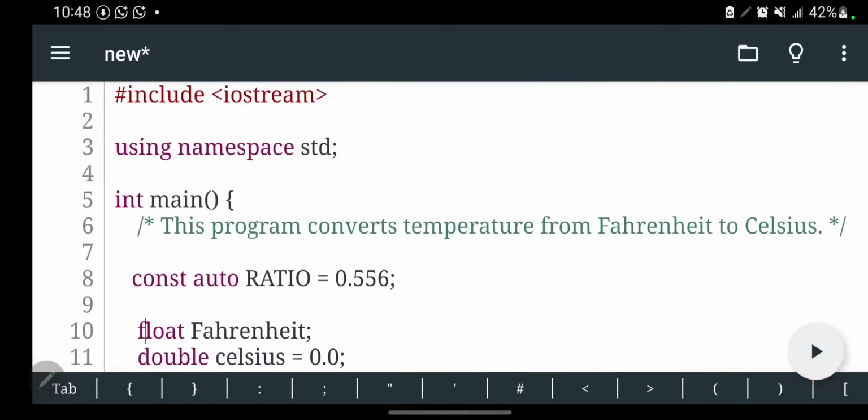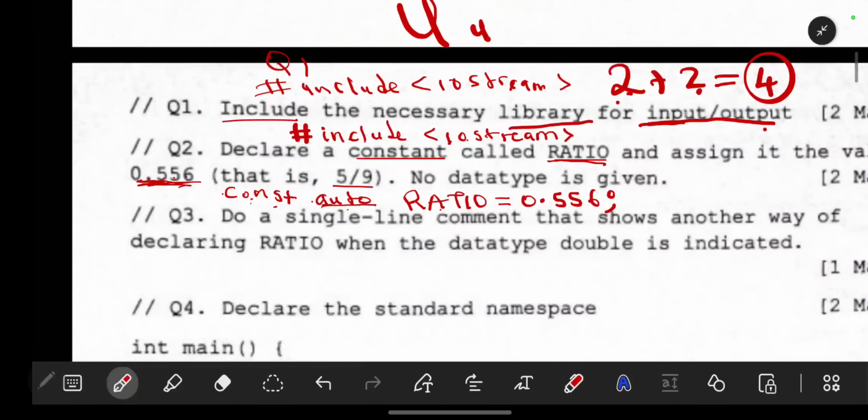So now let's move on to our next question. For our number 3, it says do a single line comment that shows another way of declaring ratio when the data type double is indicated.